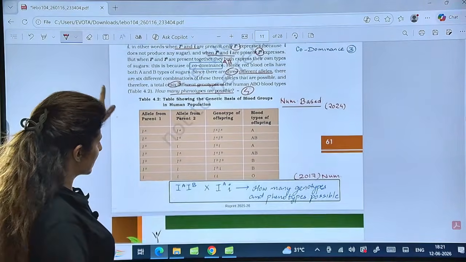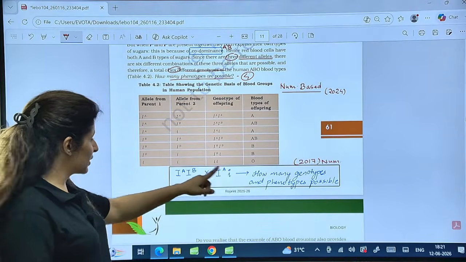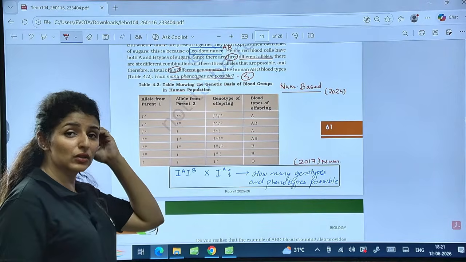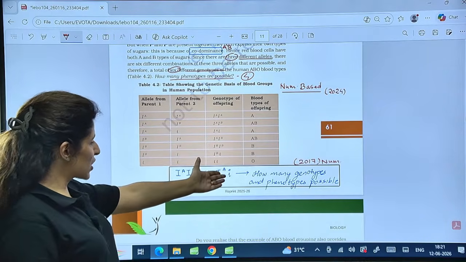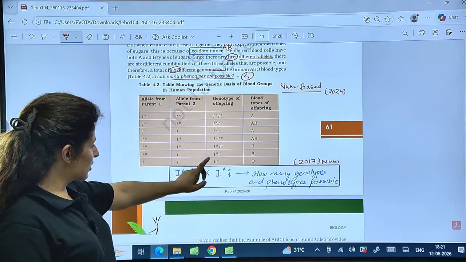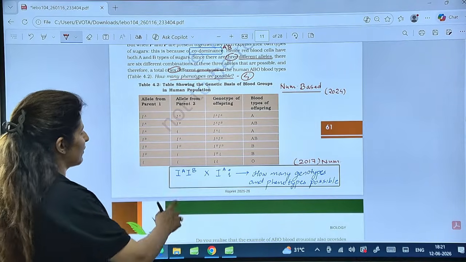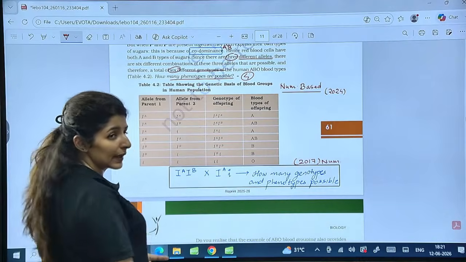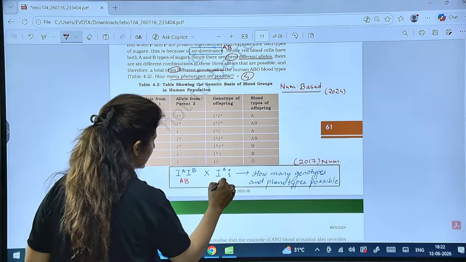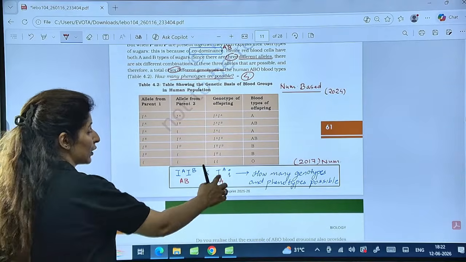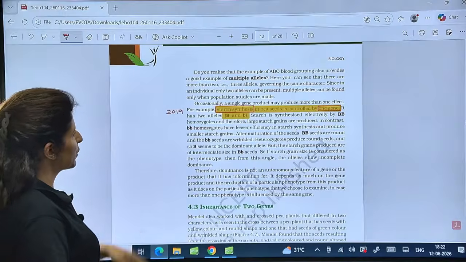Let me know the answer here. What will happen? How many genotypes and phenotypes are possible if this crosses with this? Can you quickly draw a Punnett square and see? Yes guys, give me an answer in the chat or in the comment section. How many genotypes and phenotypes are possible if IA IB crosses with IA small i? Well, the blood group here is AB and here it is A, but heterozygous A. This crosses. Yes, please, let me know the answer.